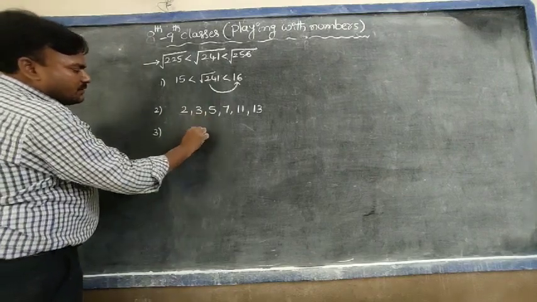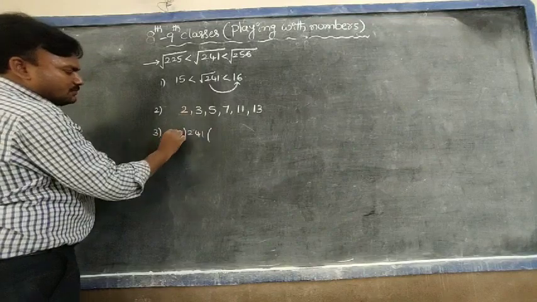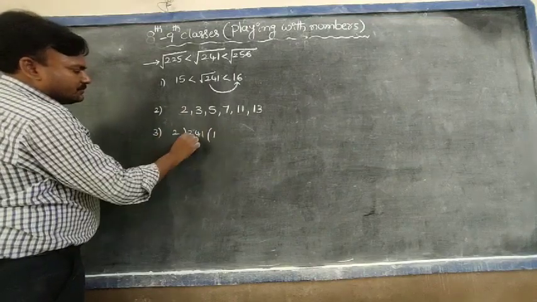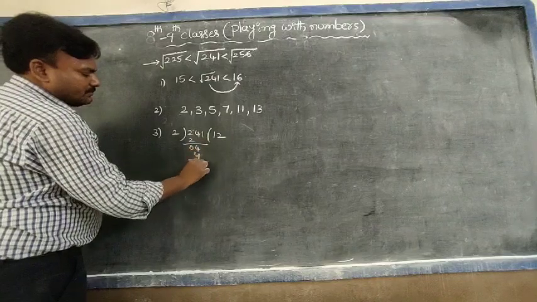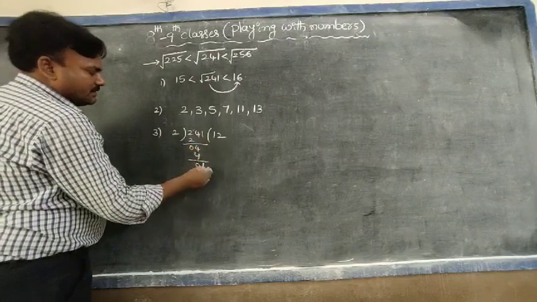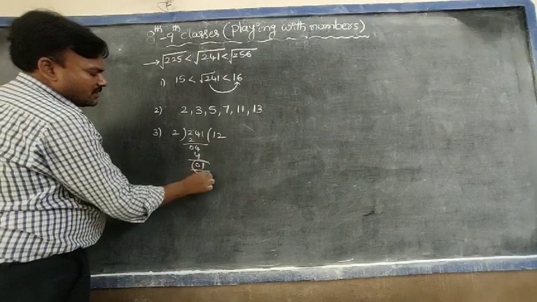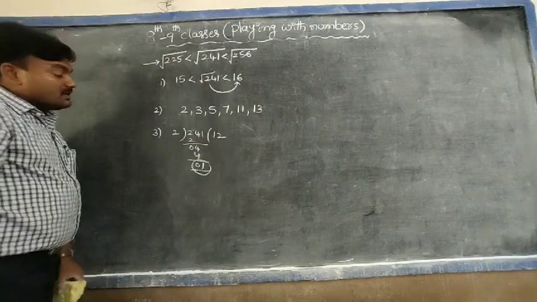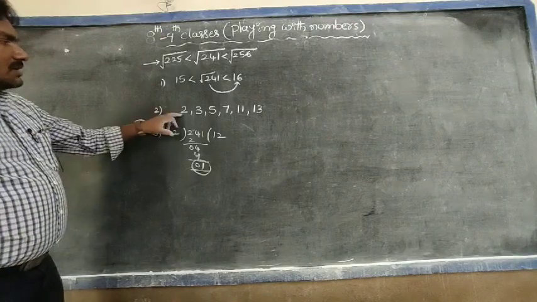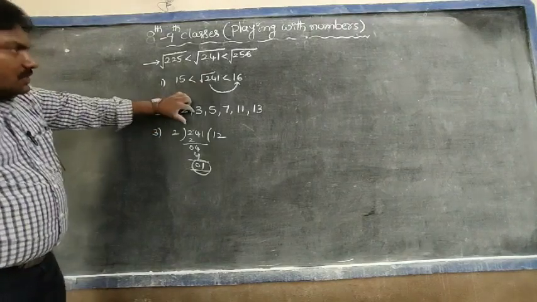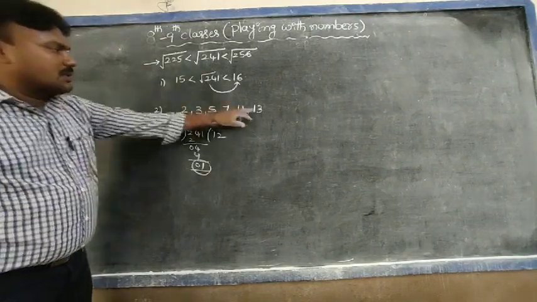Observe, 241. Take first 2: 2 1s are 2, 2 2s are 4, so 1 is the remainder. That means it is not divisible, it does not divide exactly. So 2 does not divide 241, 3 also does not divide, 5 and so on up to 13.